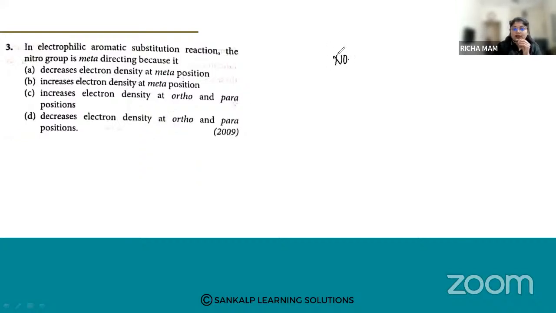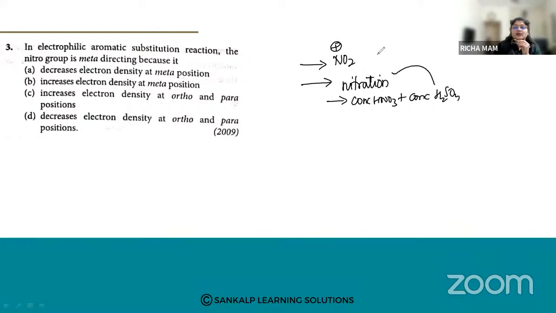How do we get this nitronium ion? Nitronium ion we get in nitration. How is nitration carried out? We are using a nitrating agent, that is concentrated HNO3 and concentrated H2SO4. By using this, we are going to get the nitronium ion. This nitronium ion will undergo electrophilic aromatic substitution reaction.